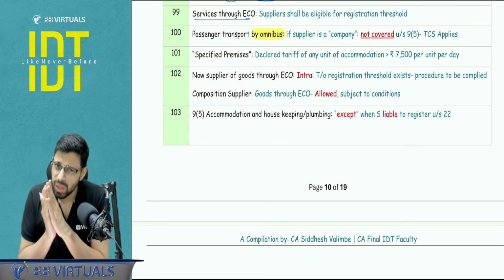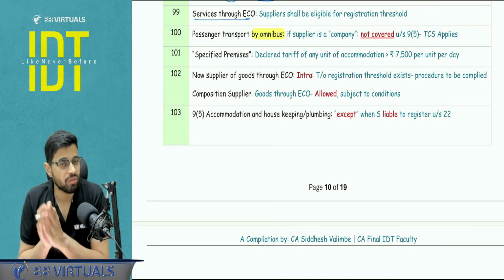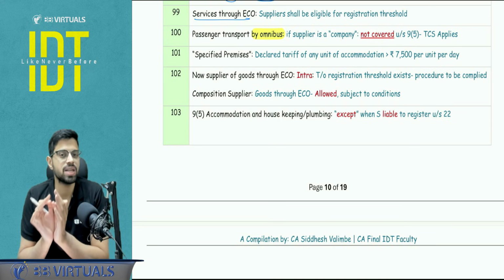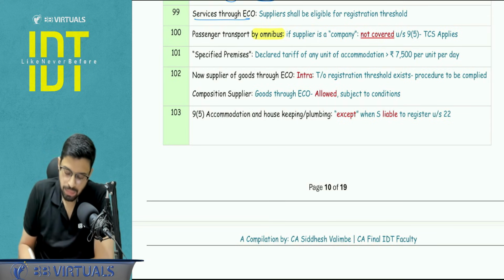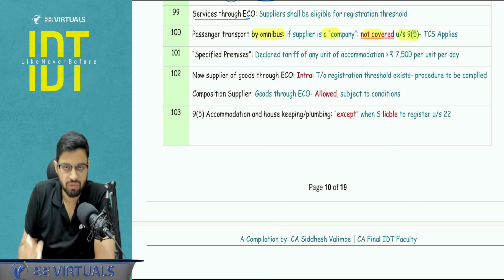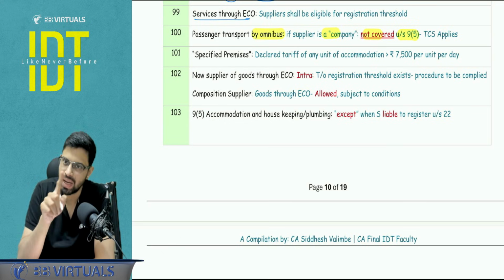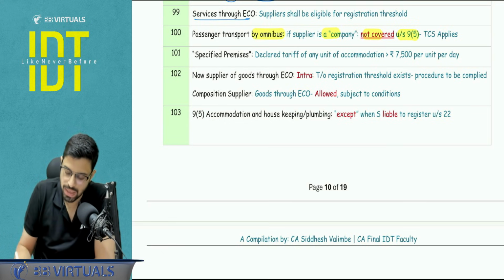So if it is a case of transportation of passenger via omnibus, see what is the status of the supplier. If the supplier is a company, then it is not covered under 9(5). If it is not covered under 9(5), then TCS is applicable if the supplier is registered. If supplier is registered. Okay.